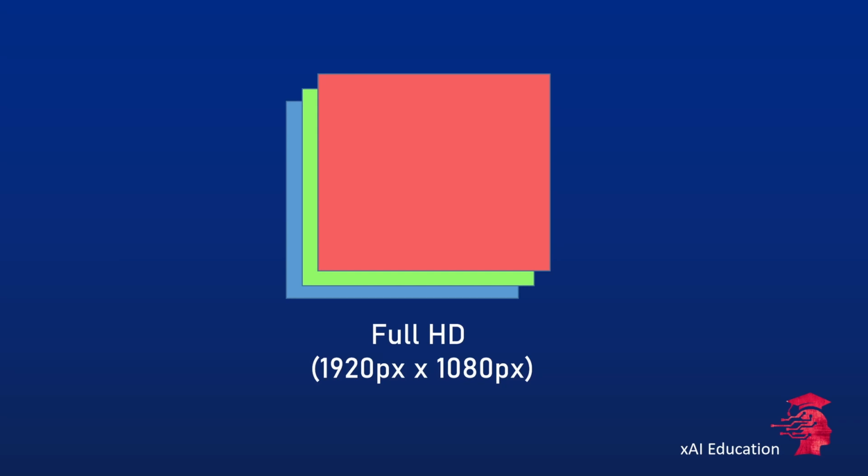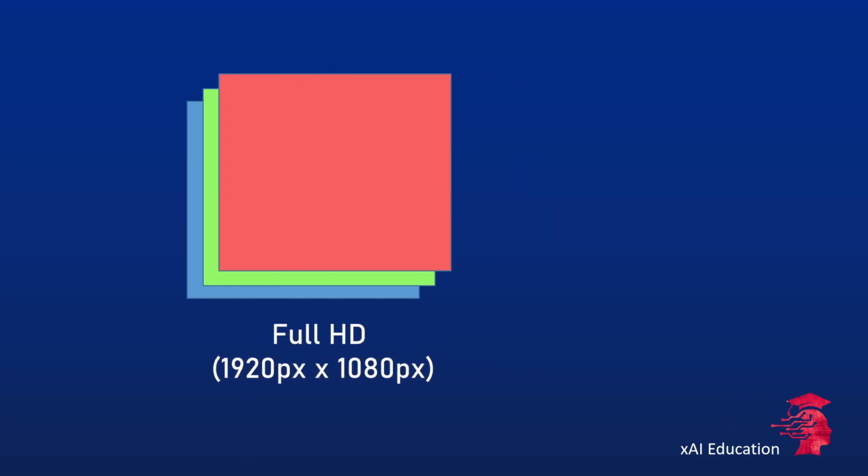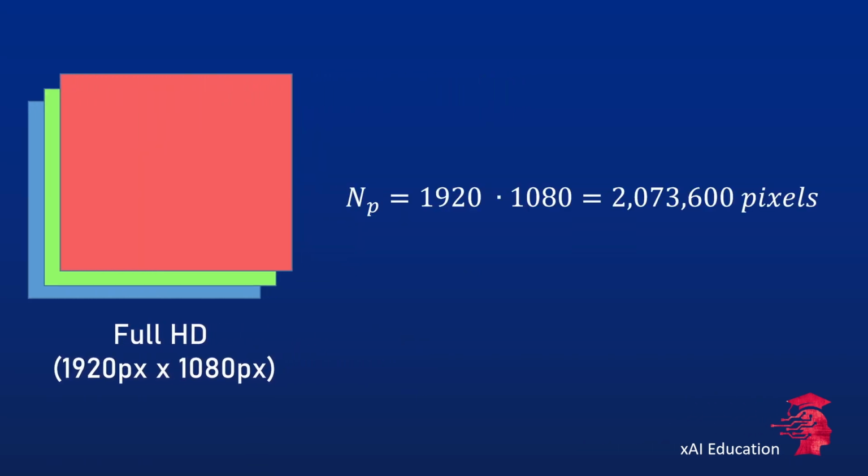So as a warm-up, let us compute the number of pixels of a full HD image and how many bits we would need in order to store an image without any encodings and compressions applied. A full HD image has 1920 times 1080 pixels and 3 color channels. So in total, we have approximately 2 million pixels.